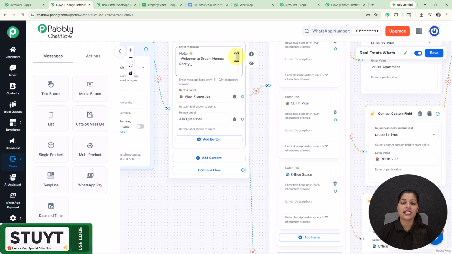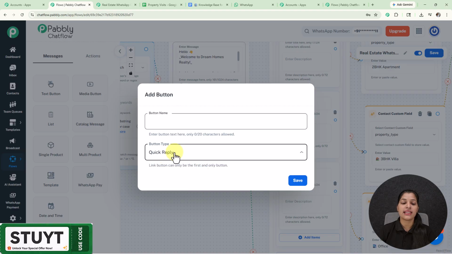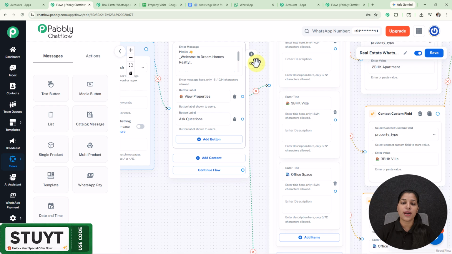or either you can select it from this message block. And here I have entered this welcome message for my customers, and afterwards I have created both these buttons, that is view properties and ask questions, by just selecting this add button. And here I'm getting this dialog box where I have provided my button name and selected my button type as quick reply, and here I'm done with my welcome message.